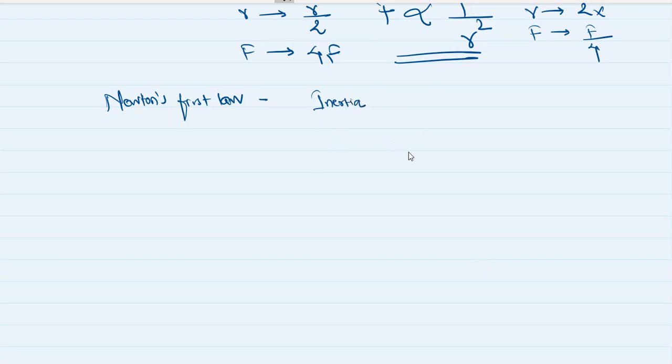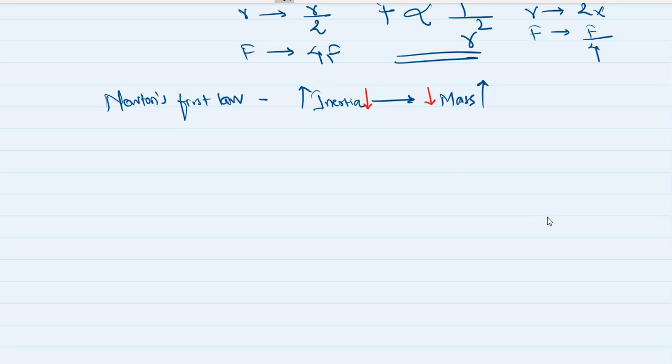So inertia is a property due to which a body does not change its state of rest or state of uniform motion. And inertia is directly dependent on mass. More the mass, more will be the inertia, and less the mass, less will be the inertia, right? So we studied about inertia and Newton's first law, and then we did some examples.